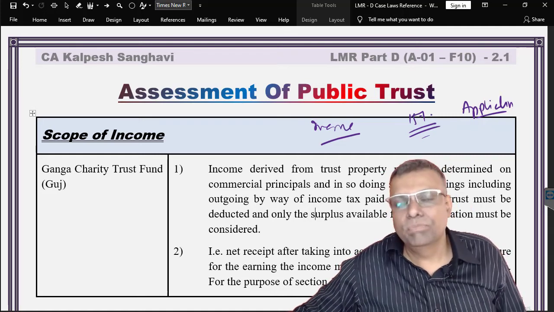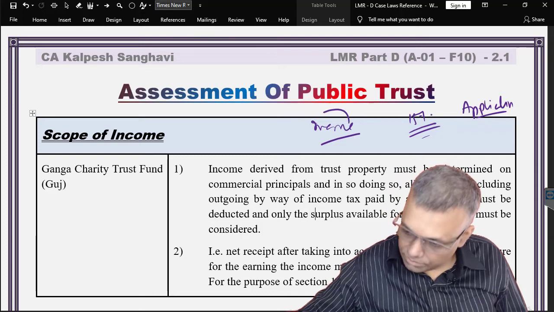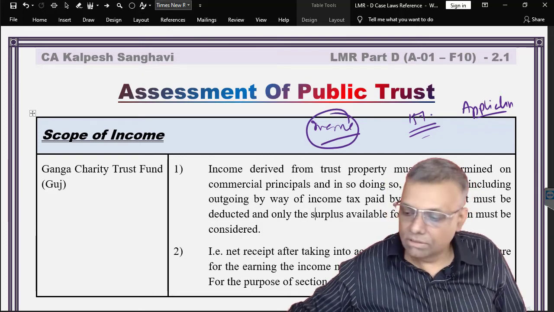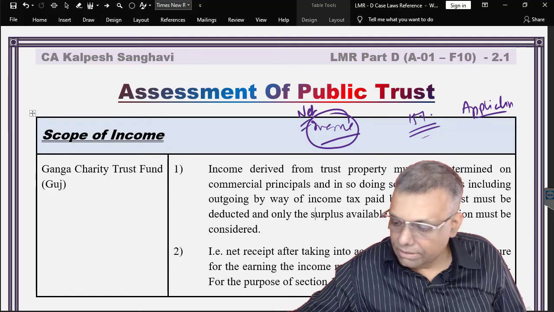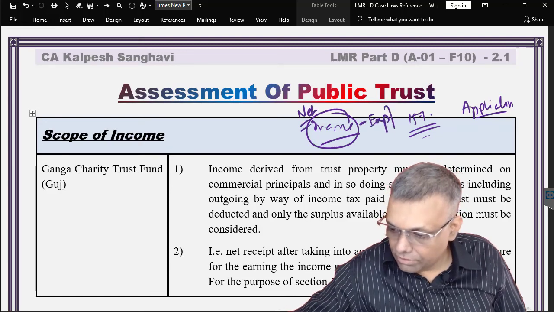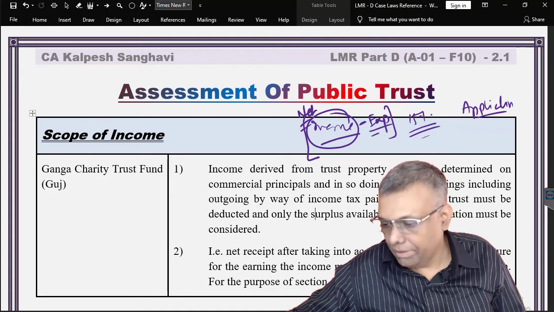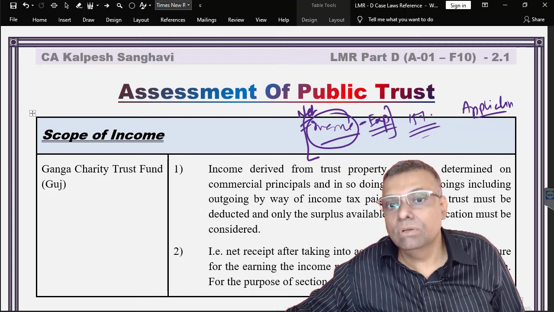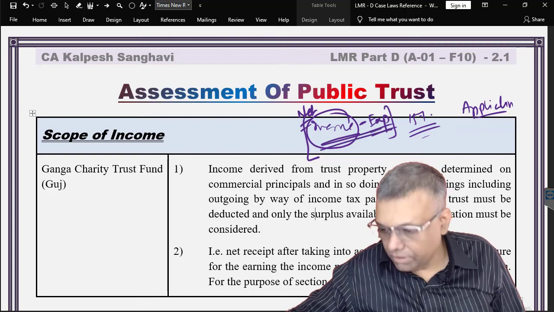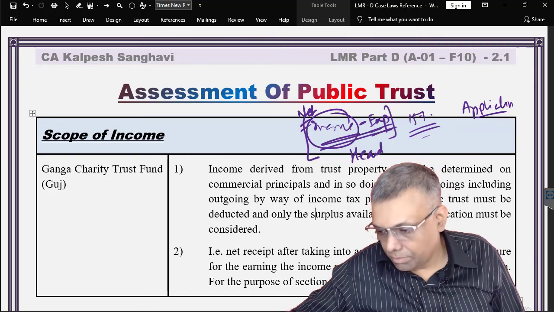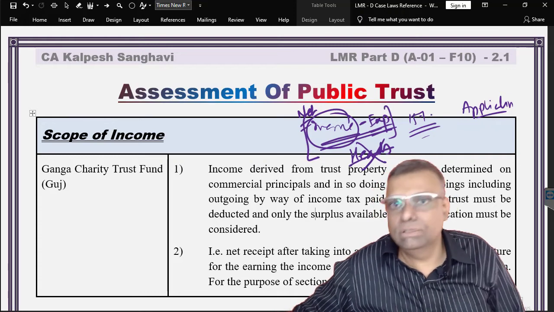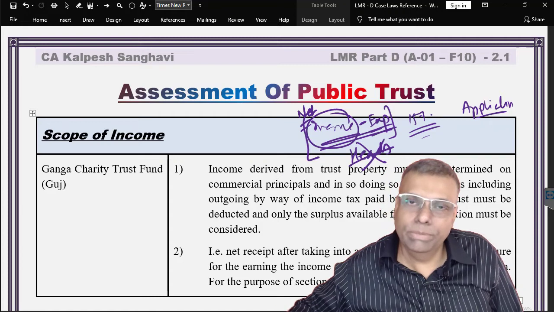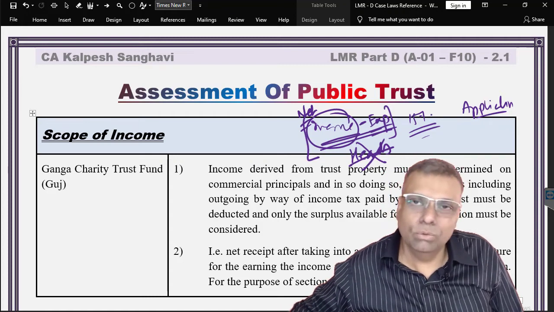First of all, when it comes to this income, it is always considered a net income. It is income minus the expenditure to earn that income. I repeat, it is the necessary expenditure to earn that income. Further, the courts have clarified that this income computation is not as per the typical heads of income. Somewhere with respect to capital gains, there is a specific mention that it will be computed like sections 48, 49, so you can do it like that.